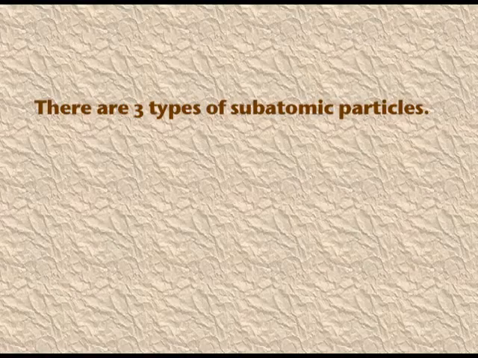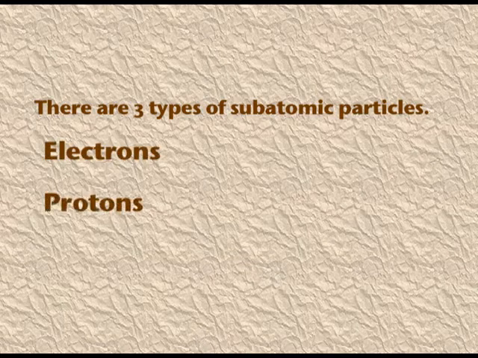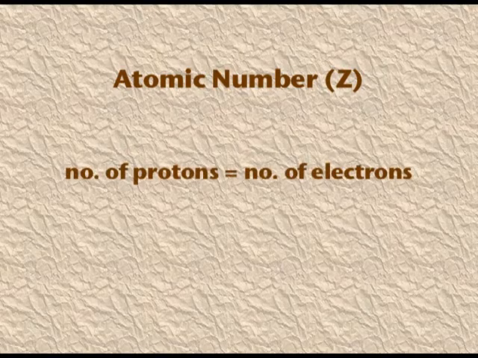But before picking up that, let me tell you about atomic numbers and mass numbers. Dear children, we know that there are three subatomic particles: electrons, protons and neutrons. The nucleus has the positively charged protons and the neutrons, which have no charge. Electrons are negatively charged and they revolve around the nucleus. The number of protons is equal to the number of electrons because the atom is electrically neutral.